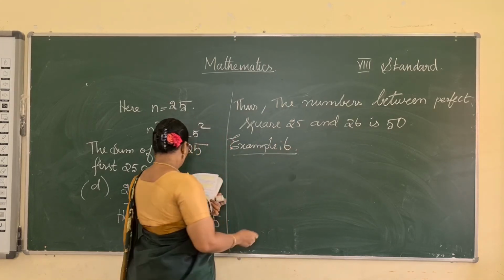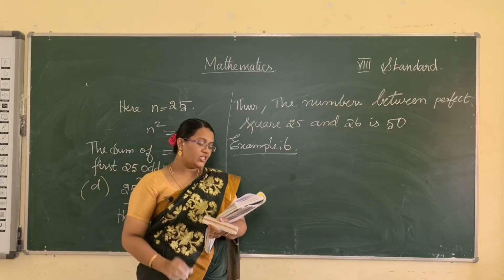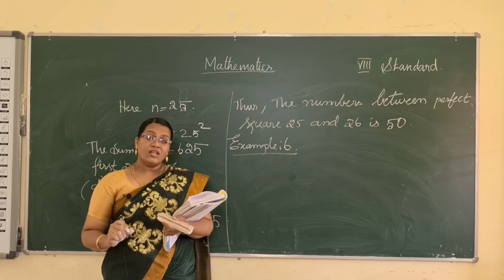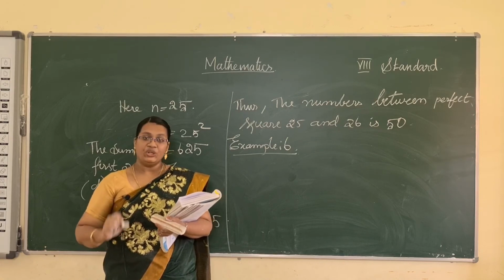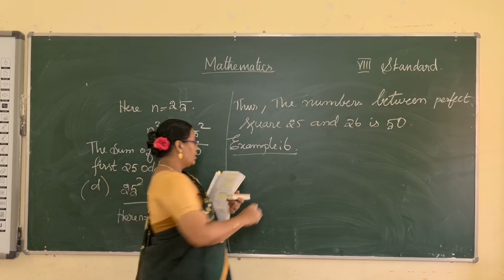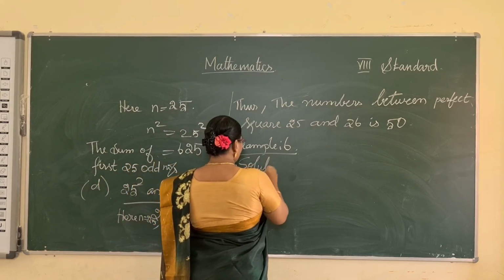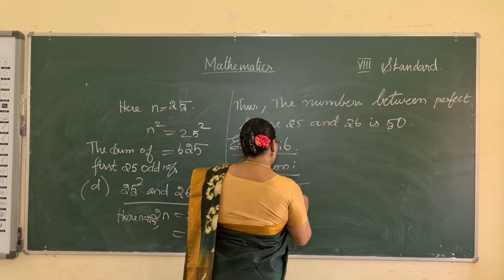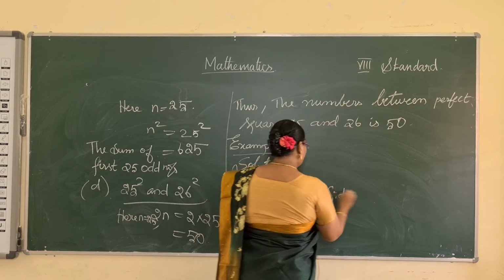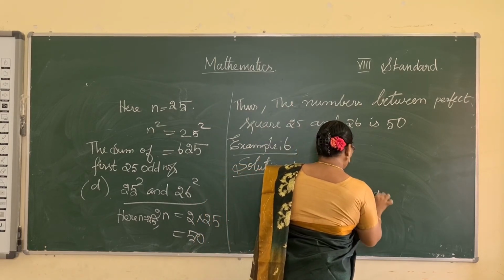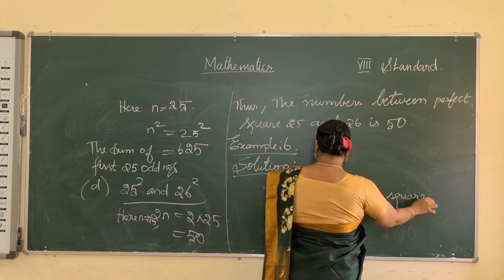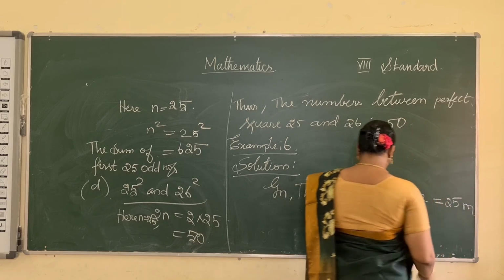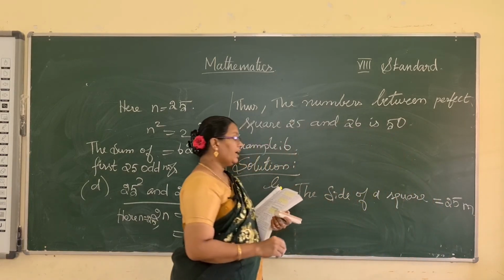6. The side of a square shaped plot is 25 meter. Find the area of the plot. Already you know the area of the square formula, a square square unit. Solution. What is given? The side of the square is equal to 25 meter. Find the area of the plot.